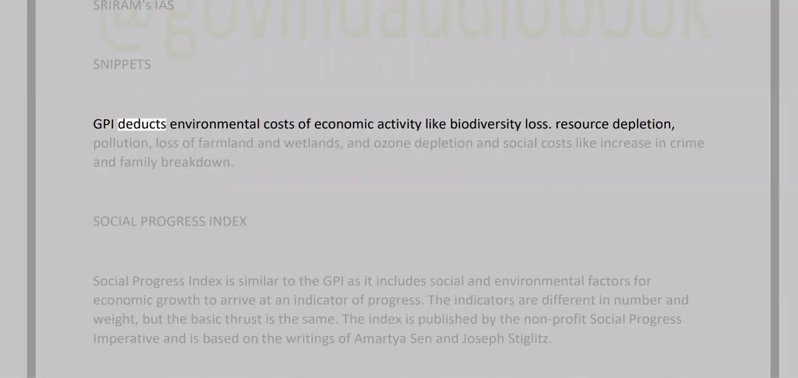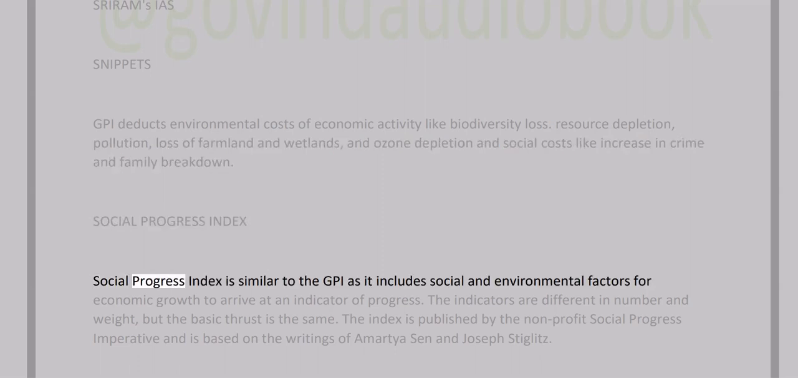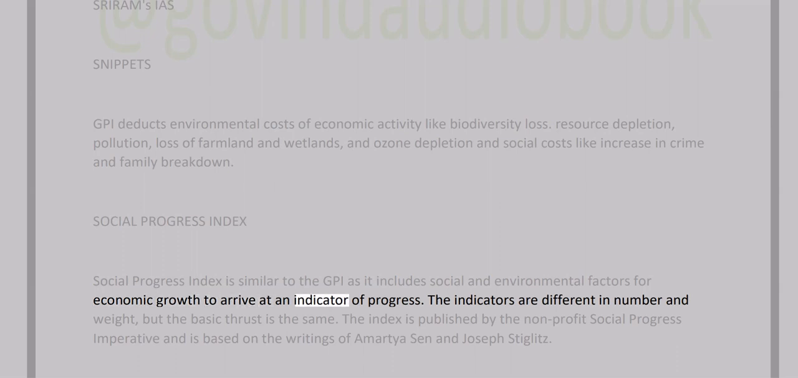GPI deducts environmental costs of economic activity like biodiversity loss, resource depletion, pollution, loss of farmland and wetlands, and ozone depletion, and social costs like increase in crime and family breakdown. Social Progress Index is similar to the GPI, as it includes social and environmental factors for economic growth to arrive at an indicator of progress.